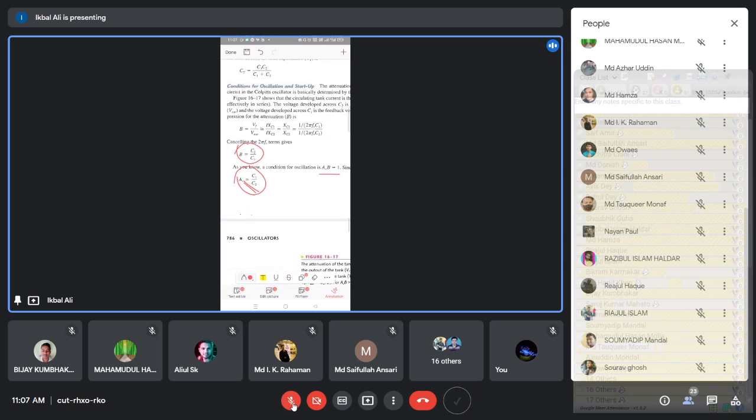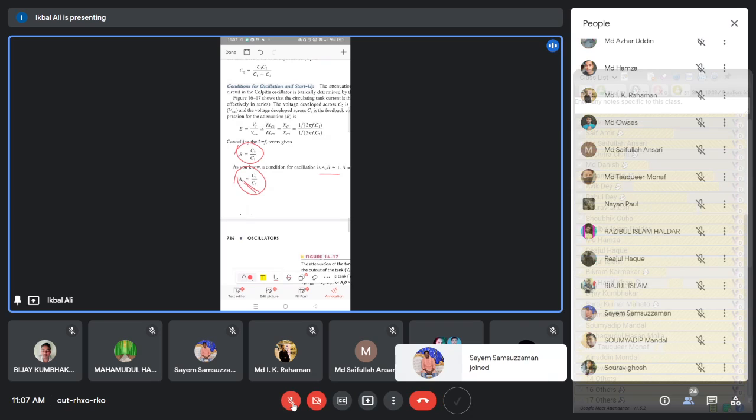But initially, when you switch on the circuit, the oscillator automatically develops a signal that grows and becomes constant. So in that period, to start up the oscillation, can anybody say what should be the value of the gain?